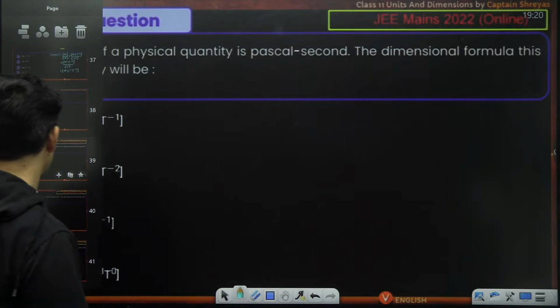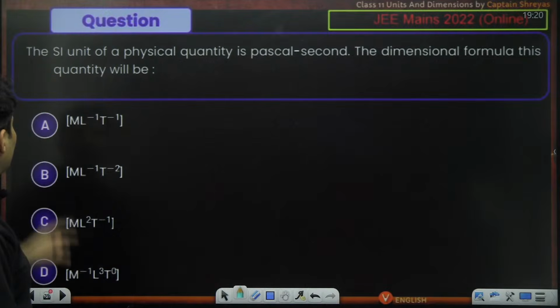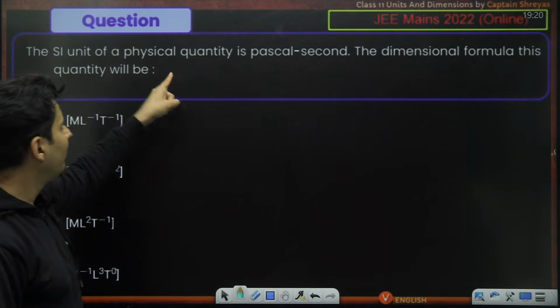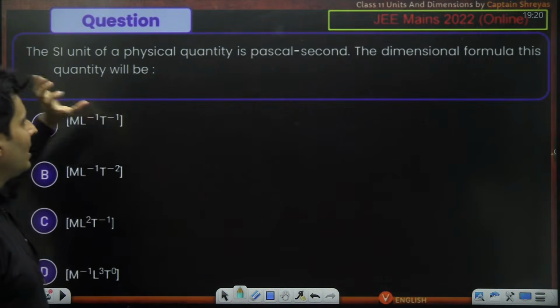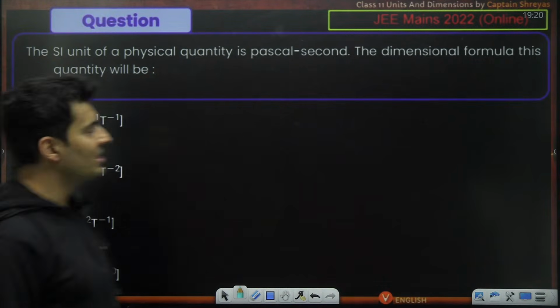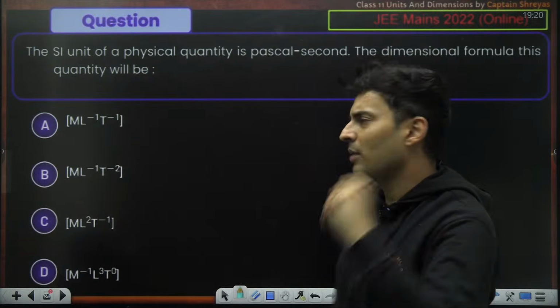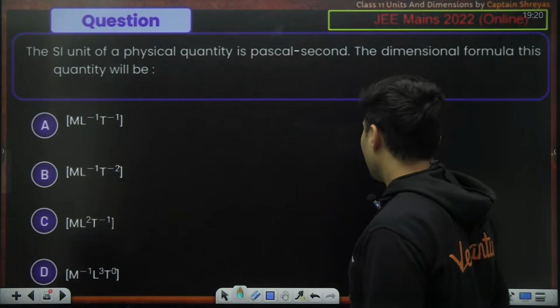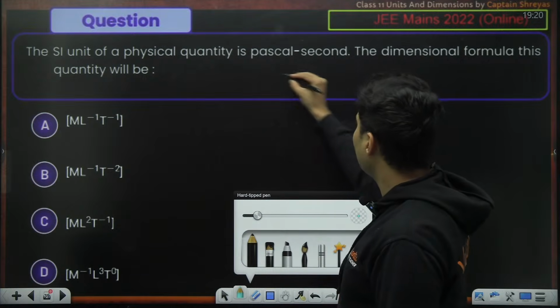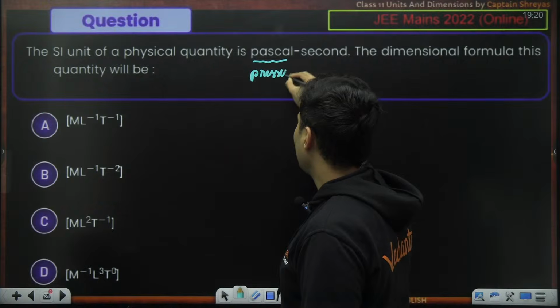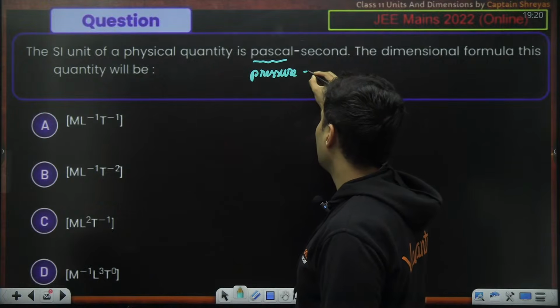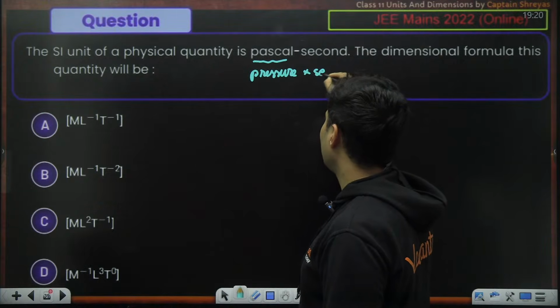Let's go to the next question. The SI unit of a physical quantity is Pascal second. Guess the dimensional formula. I'll give you a hint. Pascal is basically the unit of pressure. So you are taking pressure and multiplying it with second.